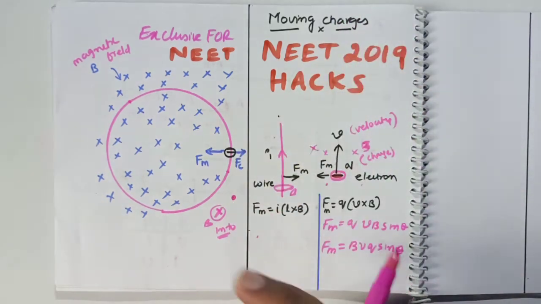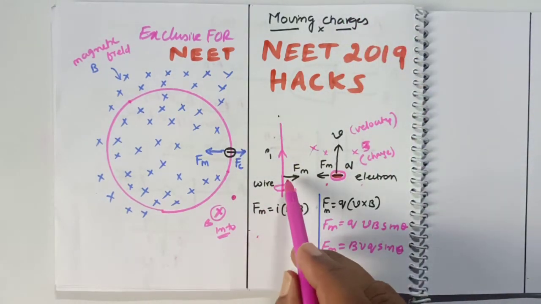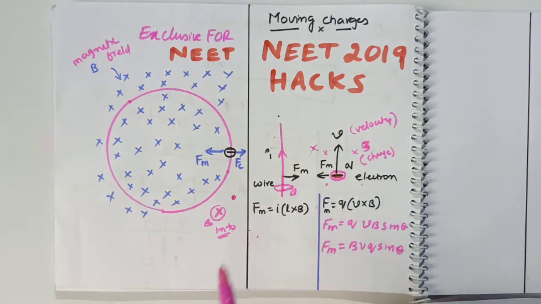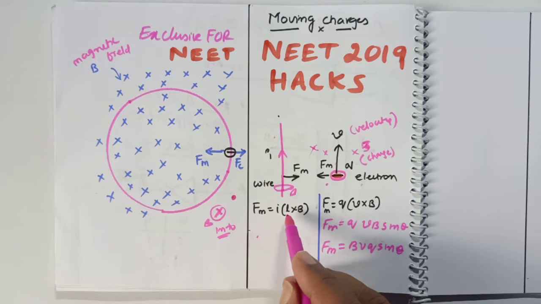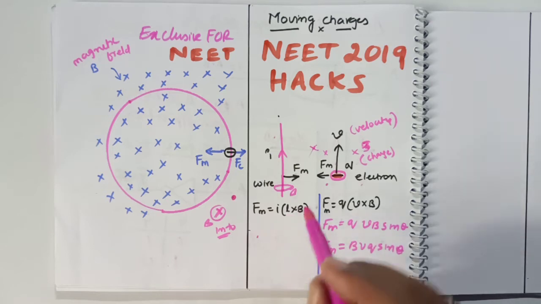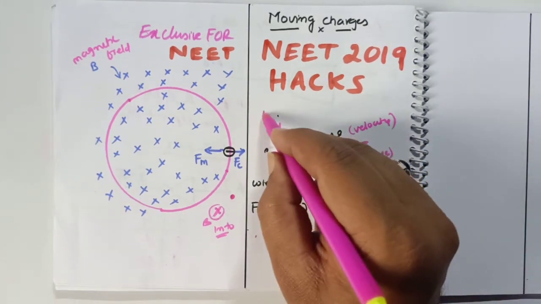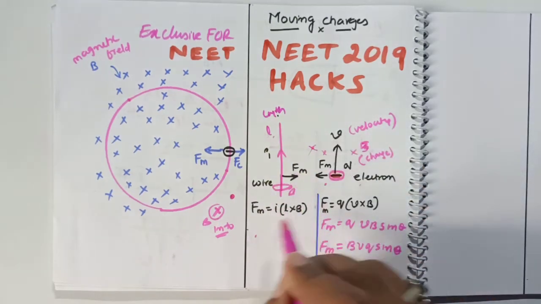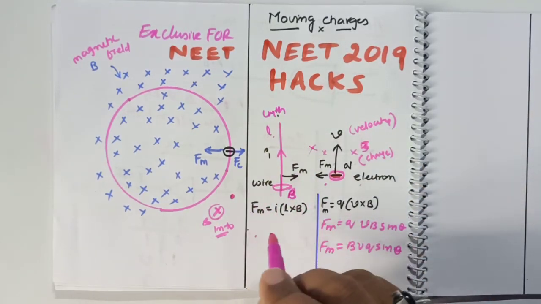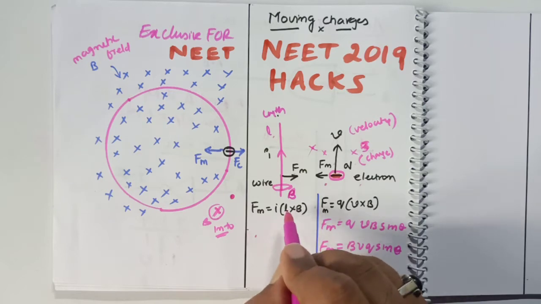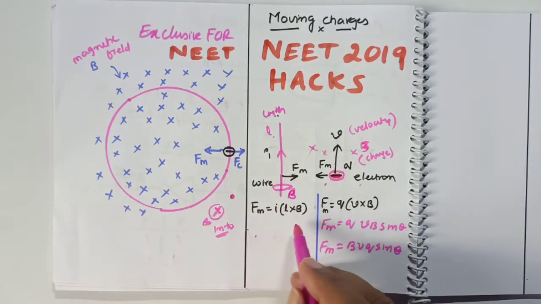So what is the force created in the wire whenever current flows in the wire? That force is given by I into L cross B. What is L here? L is nothing but the length of the wire. B is nothing but the magnetic field surrounding the wire.